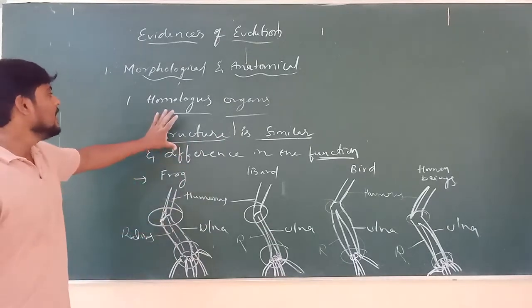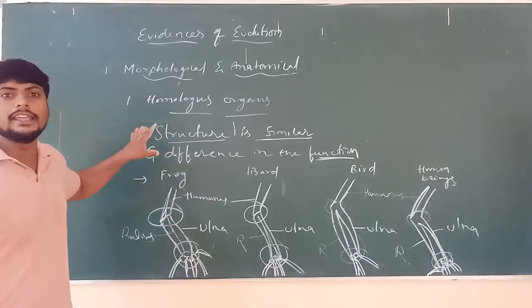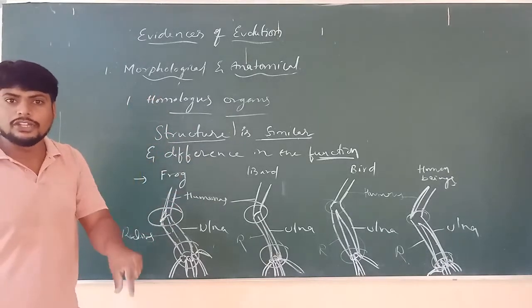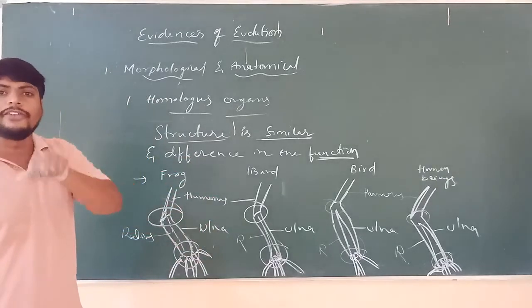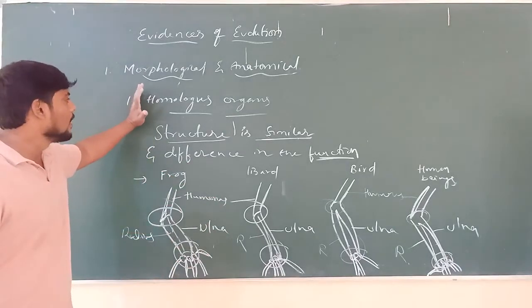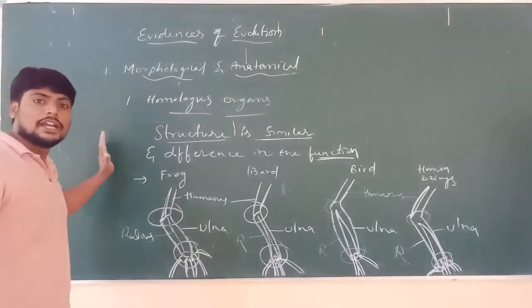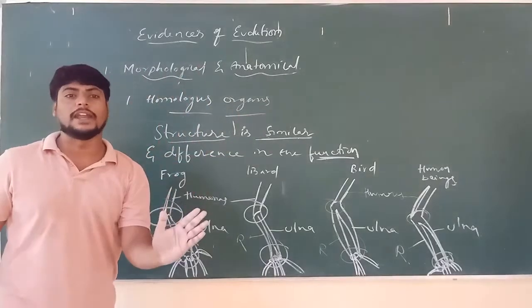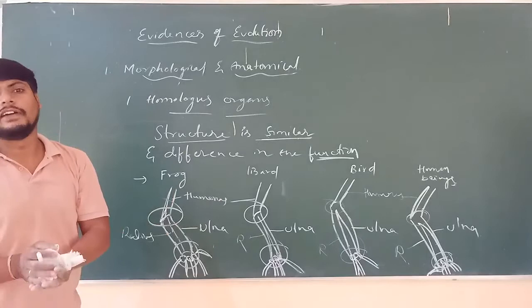That's why organs showing similarity in structure and origin and variation in function are called homologous organs. This type of evolution, from similar structure to varied function, is called divergent evolution.